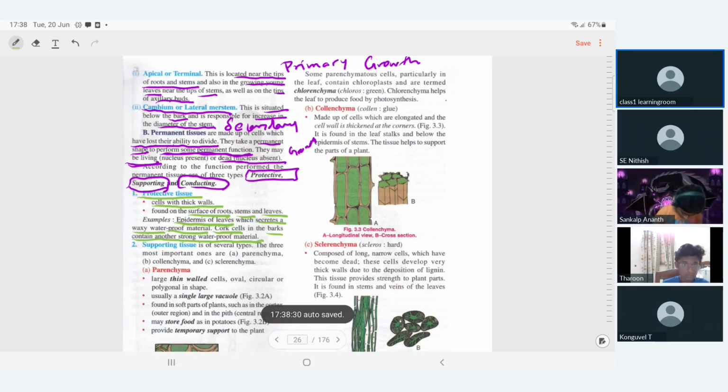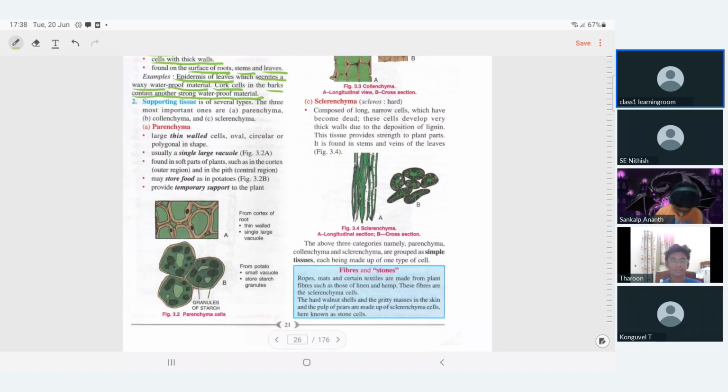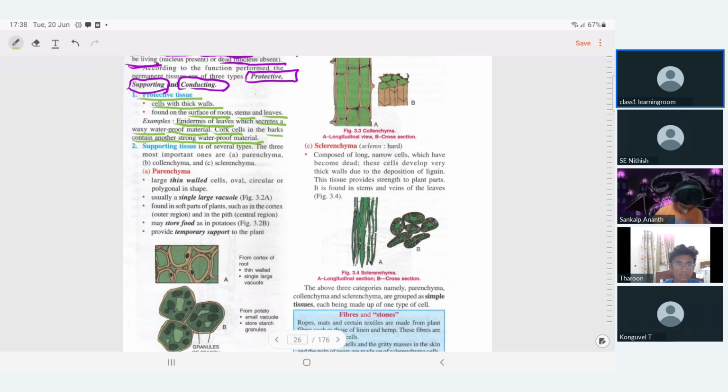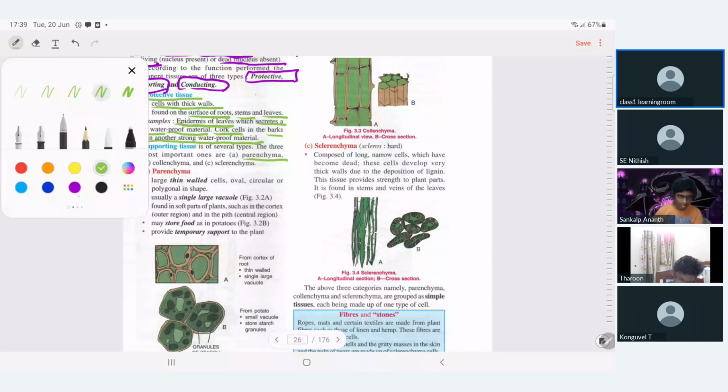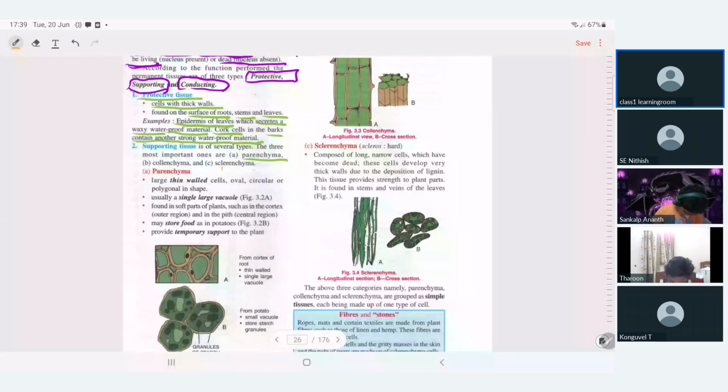Now, the second type of permanent tissue is supporting tissue. In this supporting tissue, there are three types of tissue. One is called what? Parenchyma, collenchyma, and sclerenchyma. It is called PCS. P stands for parenchyma, C for collenchyma, and S for sclerenchyma. We are studying these in second standard.